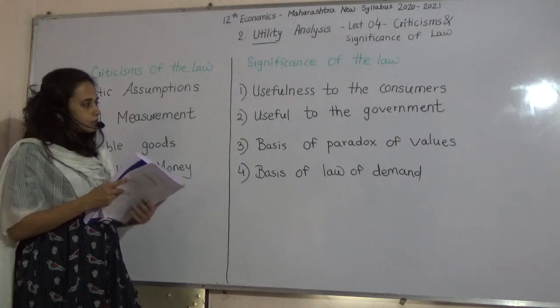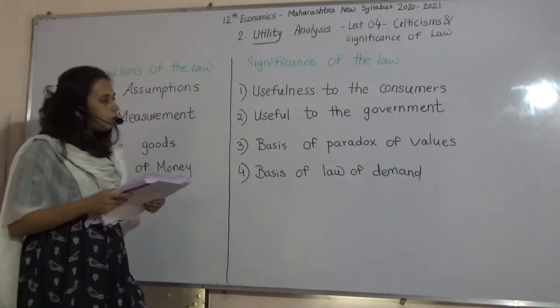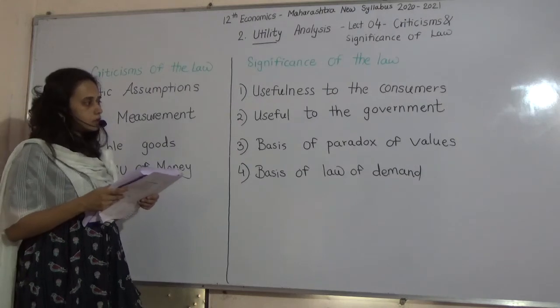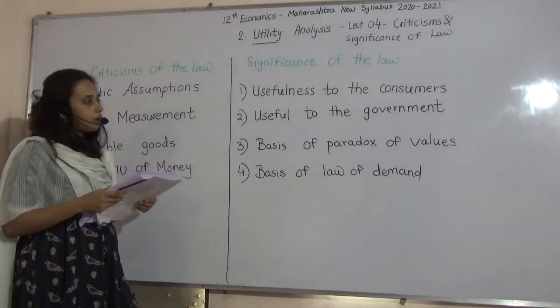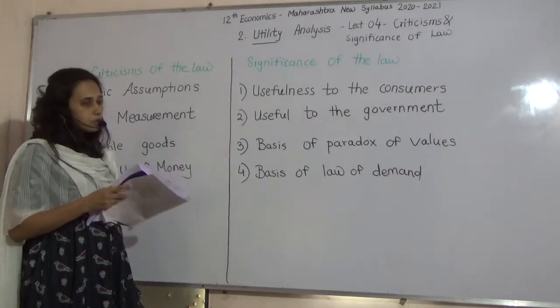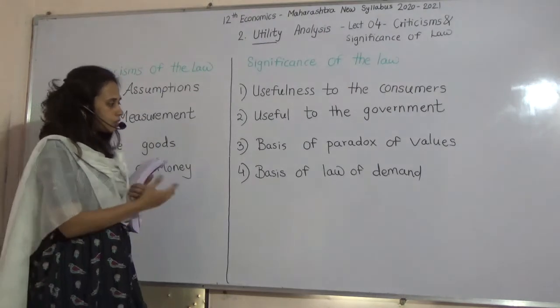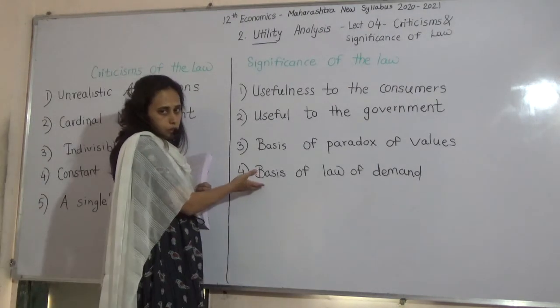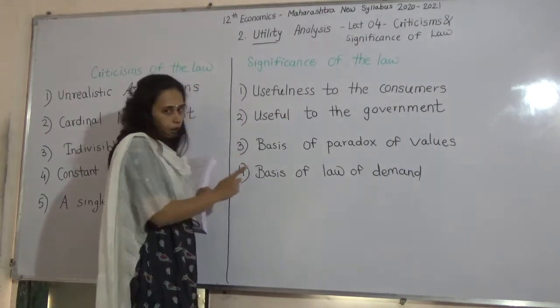Last part, basis of law of demand. The law of demand, in the next chapter, we have to study in depth. I will just give you the idea about the law of demand. Law of demand says that when the price increases, demand falls, and when price falls, demand rises.